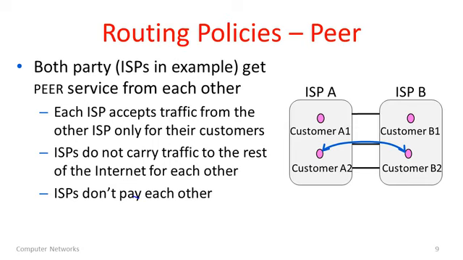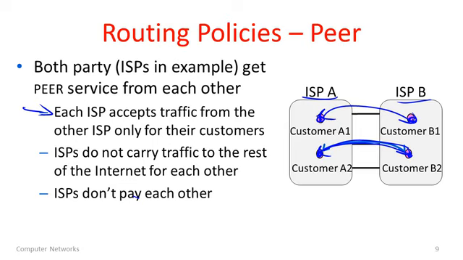In this policy, we have two parties. I have ISP A on the left and ISP B on the right. These parties are both going to give one another, they're going to use a policy which gives peer service to each other. Now, in peer service, each ISP accepts traffic from the other ISP only when it's for the customers, to and from their customers. So I have the two customers down here, and you can see we can send from one customer to the other across this link and back. And similarly for the customers up here, we could do the same.